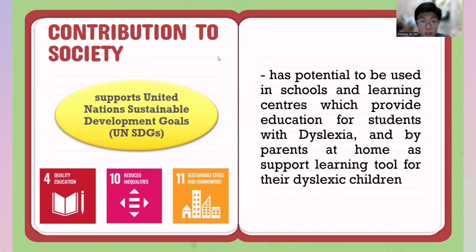For the contribution to society, this can support the United Nations Sustainable Development Goals for quality education, reducing inequality, and sustainable cities and communities. Dysplex has potential to be used in schools and learning centers which provide education for students with dyslexia, and by parents at home as a support learning tool for their dyslexic children.